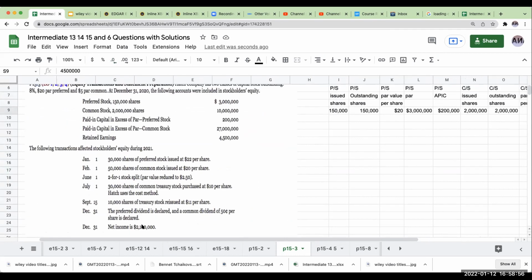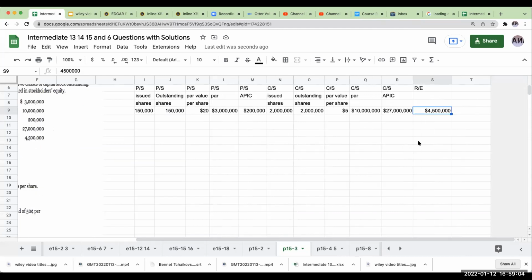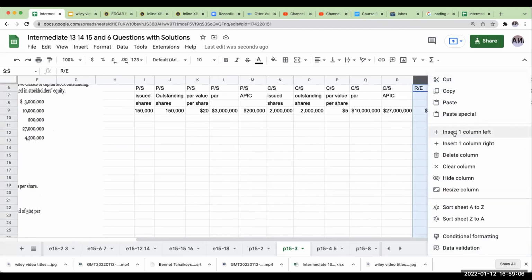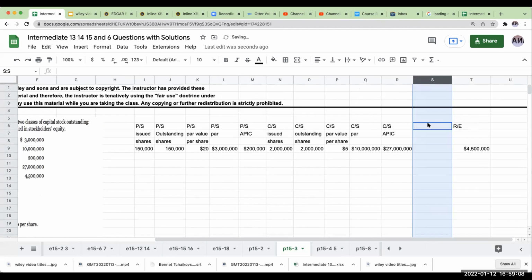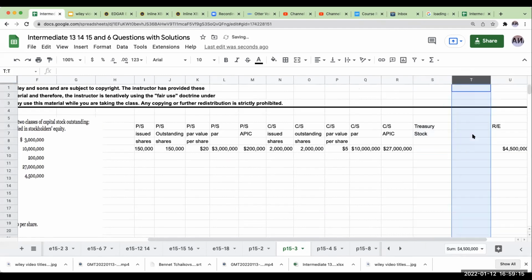So we don't have to do the journal entries. Rather, for this question we'll just mess around with the table. I'm also going to add in treasury stock and treasury stock APIC.